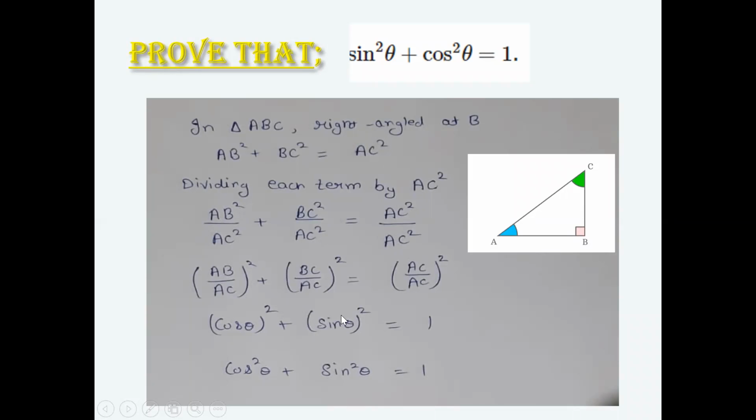So we can simply write sine theta. AB over AC, cos theta is base over hypotenuse, that is AB over AC. So we can simply write cos theta. So what we get? Cos square theta plus sine square theta equal to 1. Identity is proved. Sine square theta plus cos square theta equal to 1.